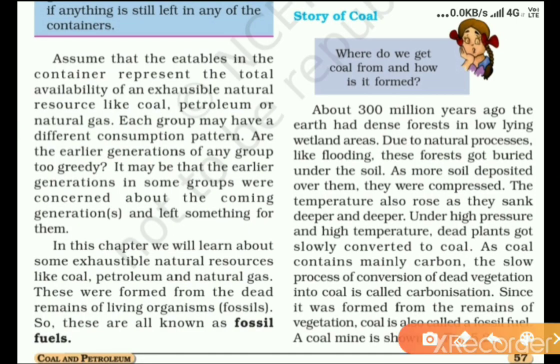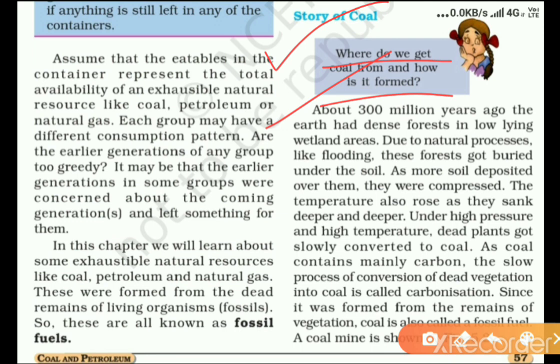Now, story of coal. Where do we get coal from and how is it formed? We get coal from a coal mine, and there is a story of formation of coal. Please listen carefully. About 300 million years ago, Earth had dense forests in low-lying wetland areas.